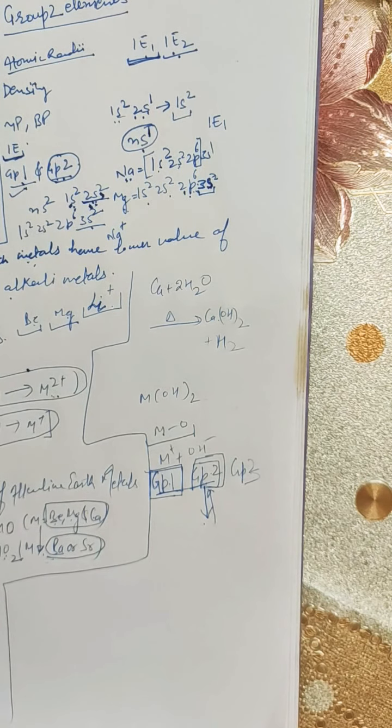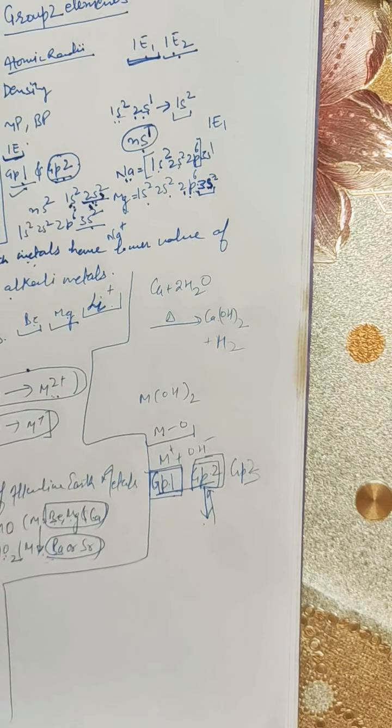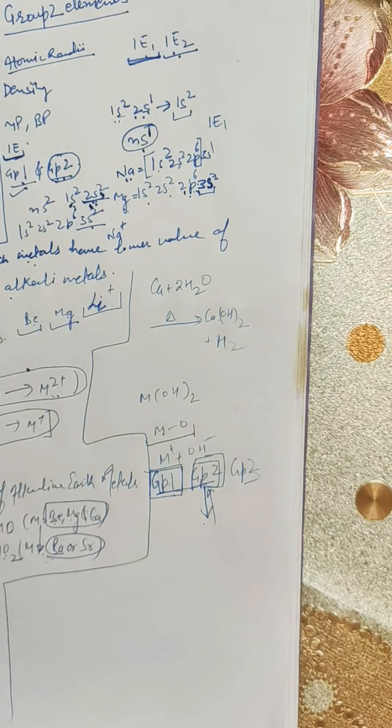As we did yesterday, we compared the properties of lithium with its own group and with the next group, and with the diagonally present element to lithium, which was magnesium. Similarly, we will compare the properties of beryllium and magnesium in a diagonal way. So these are the different chemical properties of the alkaline earth metals.